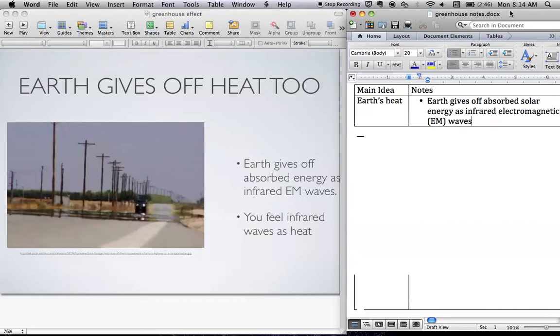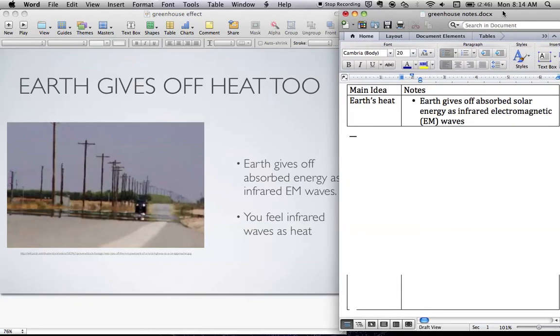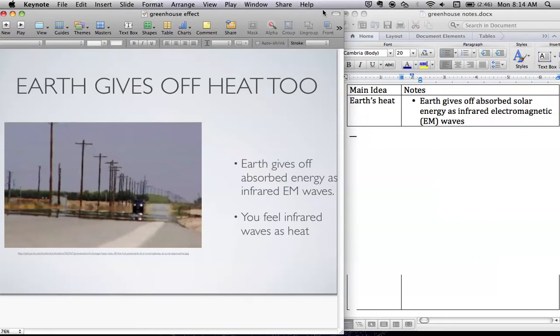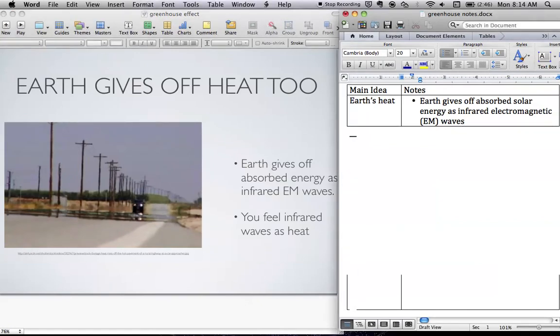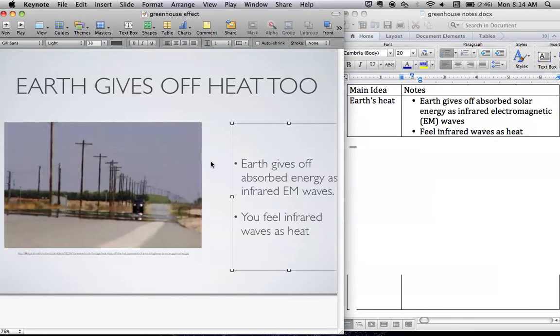And we saw electromagnetic or infrared waves are just a different type of light wave that our eyes just can't see. Right? Unlike visible light, which our eyes can absorb and we see that as sight, infrared waves our eyes can't see, but we can feel infrared waves as heat. Right? So when you feel heat, you're feeling infrared electromagnetic waves hitting your body.